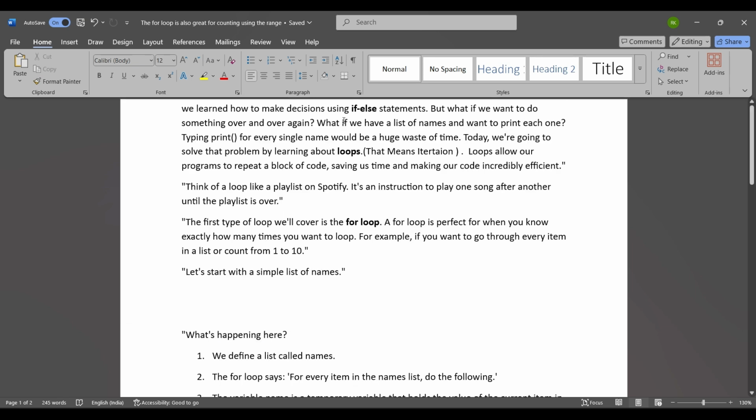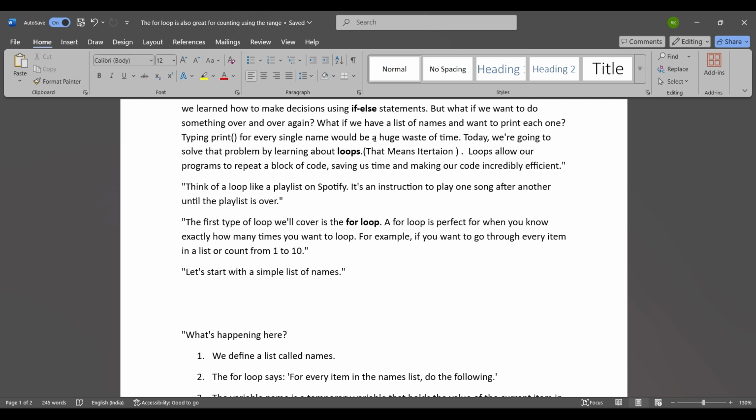We learned how to make decisions using the if else statement, but what if you want to do something over and over again? What if we have a list of names and want to print each one? Typing the print function for every single name would be a huge waste of time. Today we are going to solve the problem by learning about loops, that means iterations.